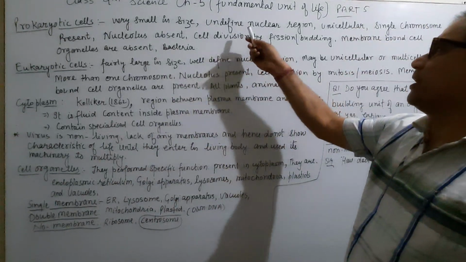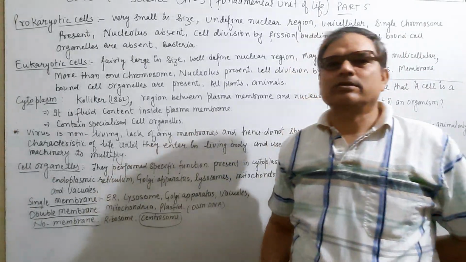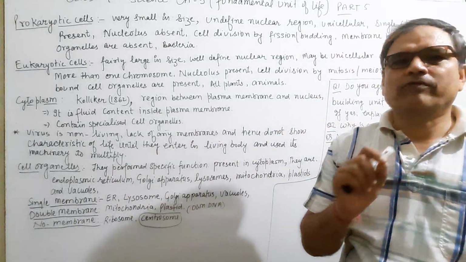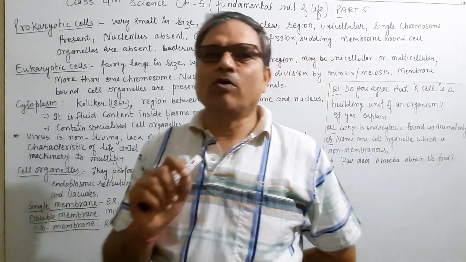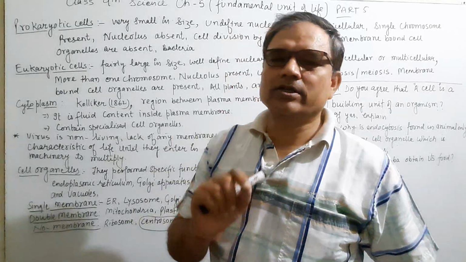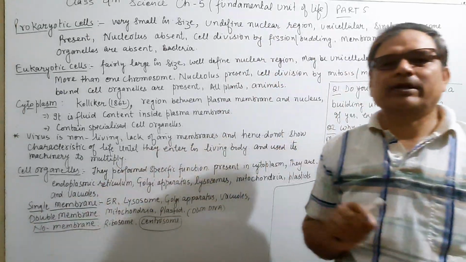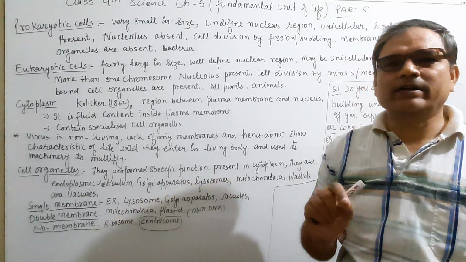And the nuclear region is not well defined. Why? Because it is not bounded by any membrane. Therefore, the nuclear region is not well defined.